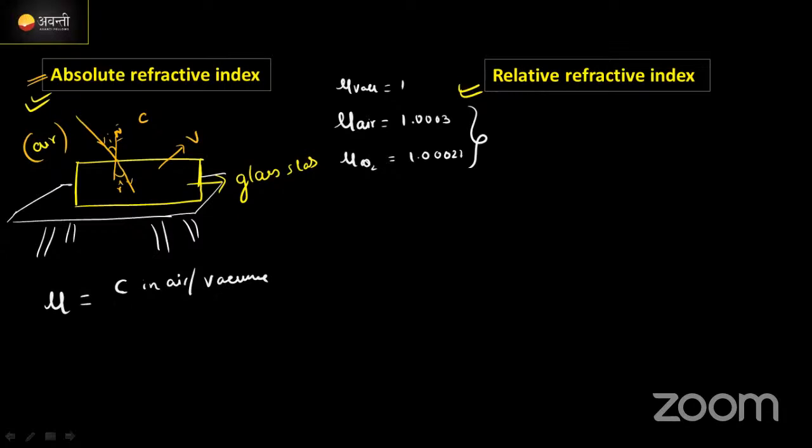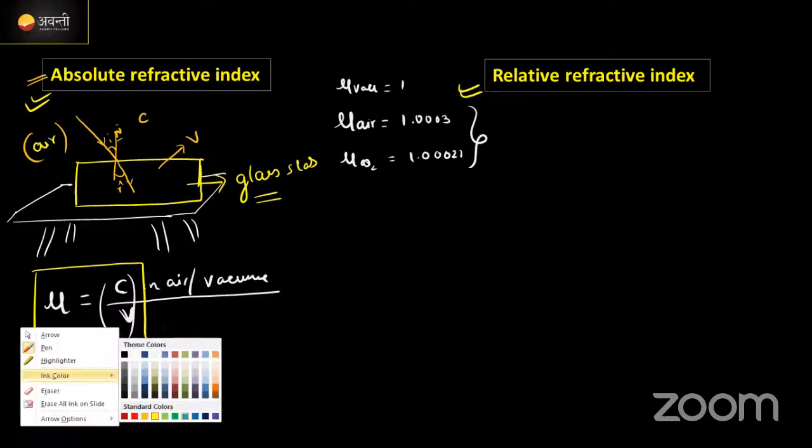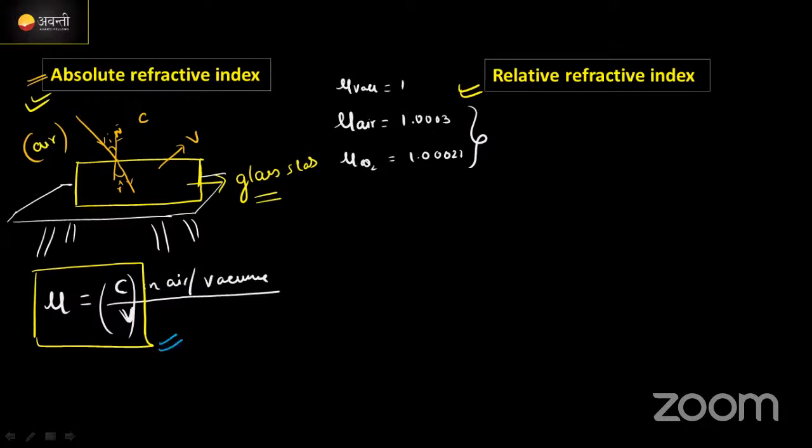Correct? Now, that's why I took the speed of light in air or vacuum to the speed of light in a medium, c by v. This is known as the absolute refractive index. Here I'm comparing the speed of light in vacuum to the glass slab, so I express this as an absolute refractive index. Clear? What is the absolute refractive index?